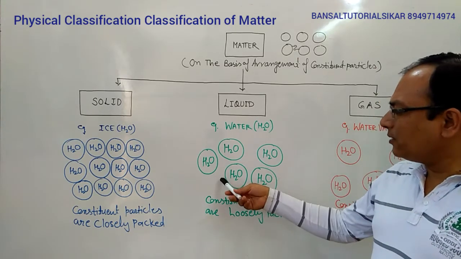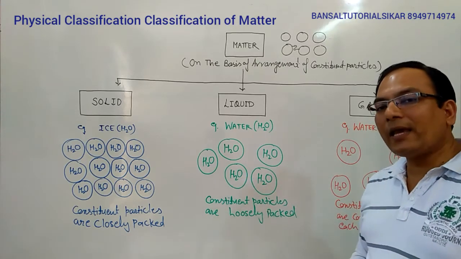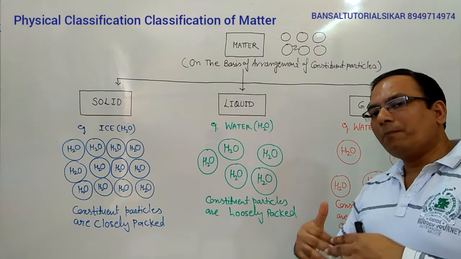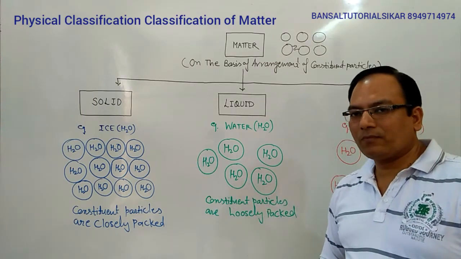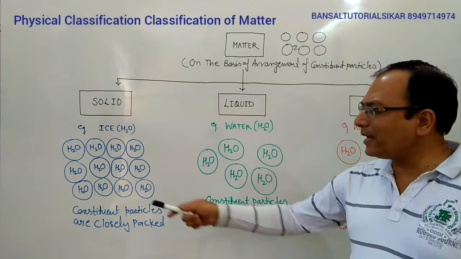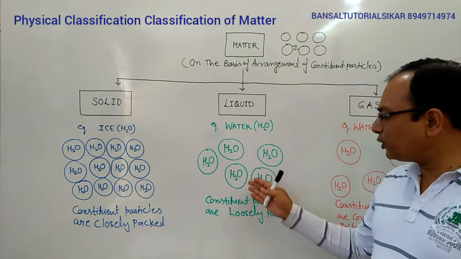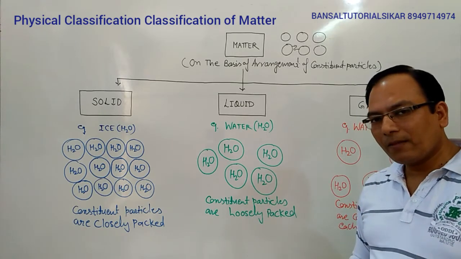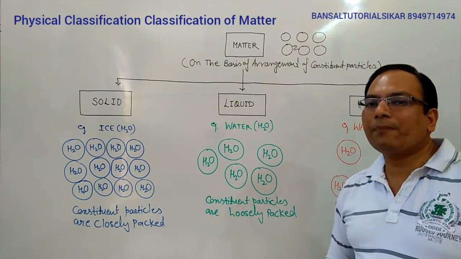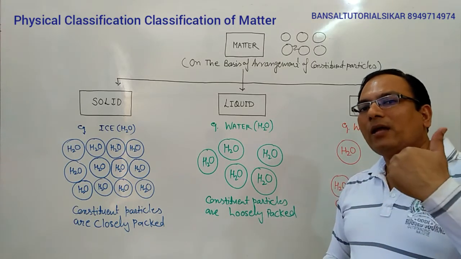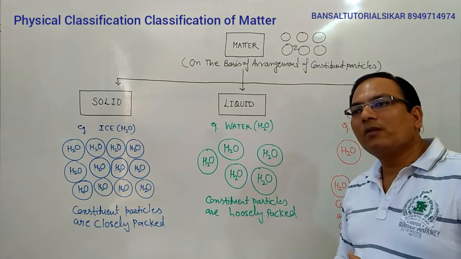And since interparticle force of attraction is lesser, they can move much more than in the solid condition. You know that ice cannot flow, but water can flow. So they show the property of fluidity. They are not rigid. They can change their shape. So they have no definite shape, but they have definite volume.